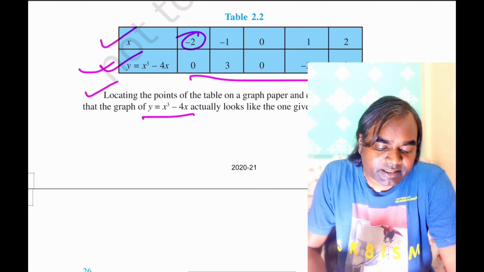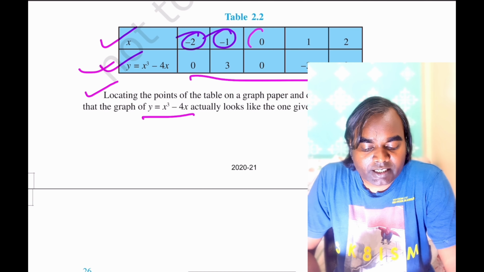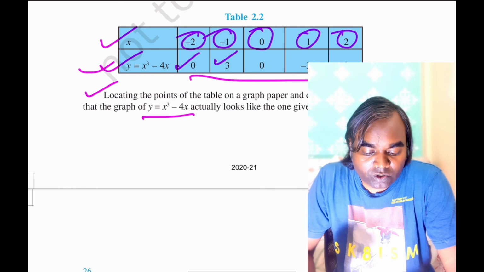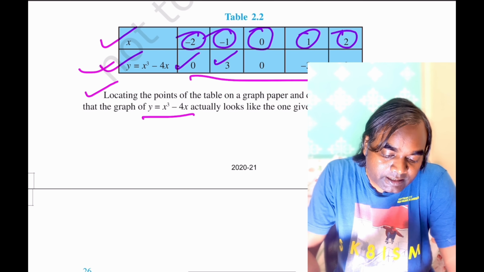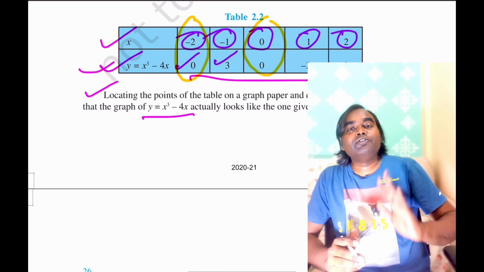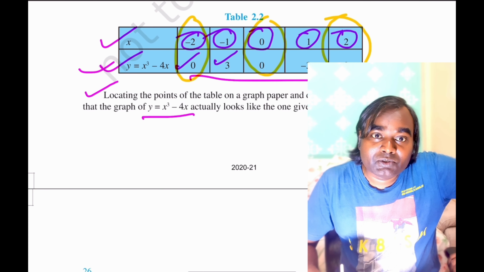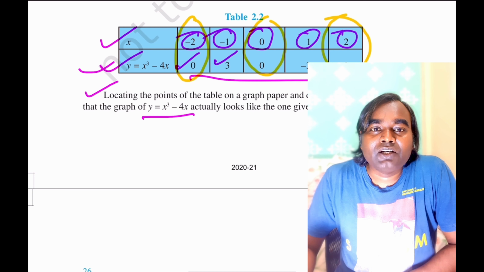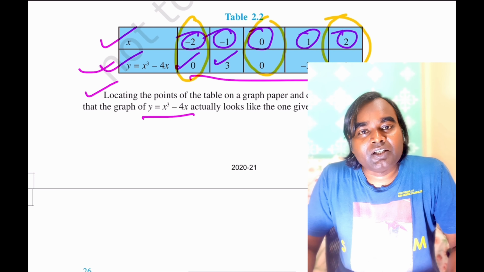So here in this table, 5 values of x are taken, and correspondingly you are having the y values. So you can see that for this and for this, there are 3 values of x for which y yields 0. That means these 3 values of x are the zeros of the cubic polynomial.